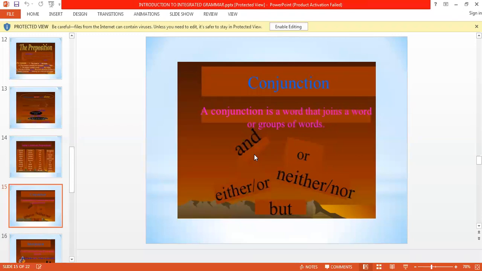"But" is used to show opposite things. Like, the man is poor, but he is kind. Now here, I am telling two opposite or two different things about the man. The man is poor, but he is kind. So here, "but" is used to describe two different things.